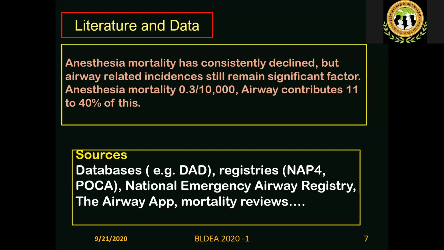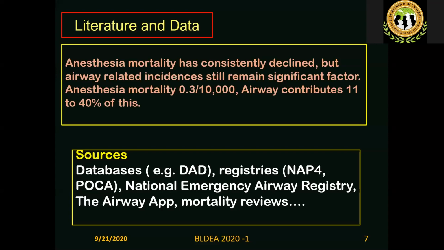So what are the sources of literature and data we use for airway? First is a database. That's DAD, the Danish Anesthesia Database. Please search for this. You get a good number of recent articles, analyzed after the NAP4, from the Danish airway database from multiple centers of Denmark. They collected data over a period of time, something similar to but different from the NAP4.